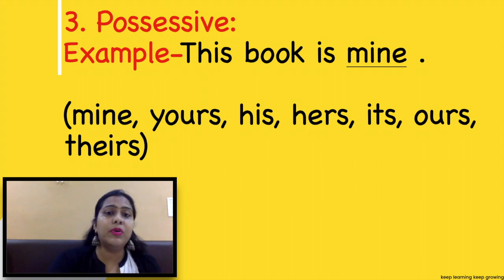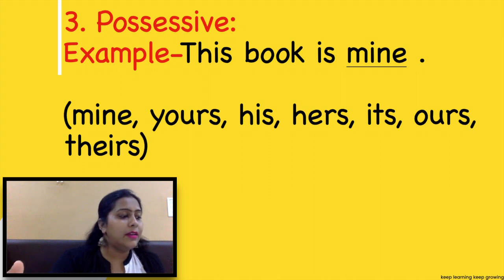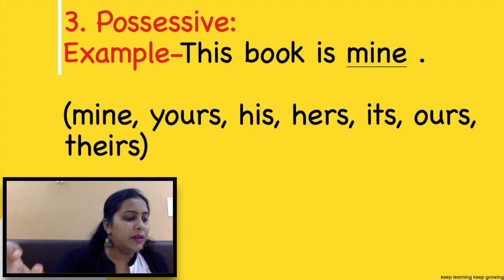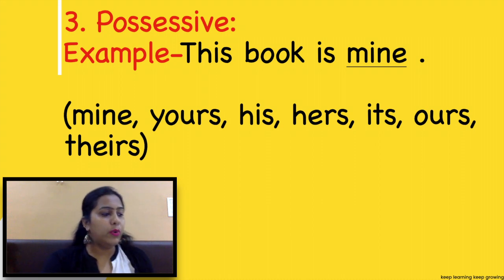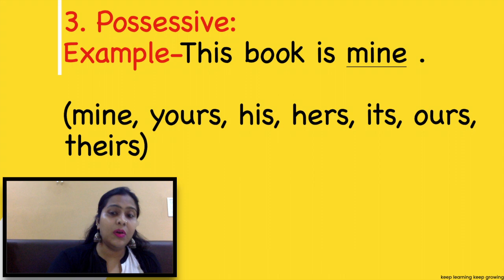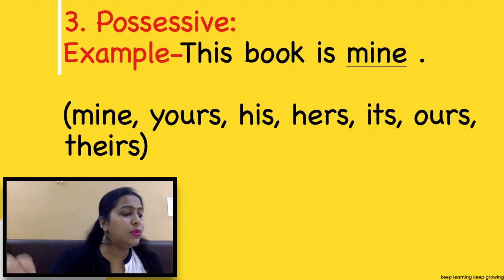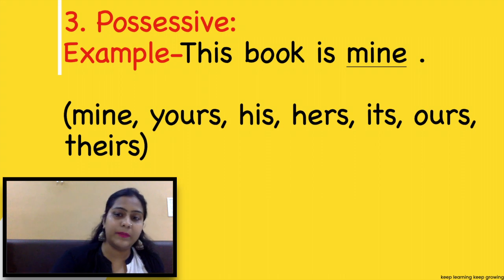Like this book is mine, that house is ours, and this eraser is hers. The words mine, ours, yours, his, hers, theirs are possessive pronouns, words which show possession or relationship of a person or thing to another person or thing.